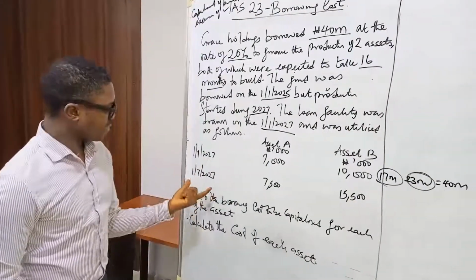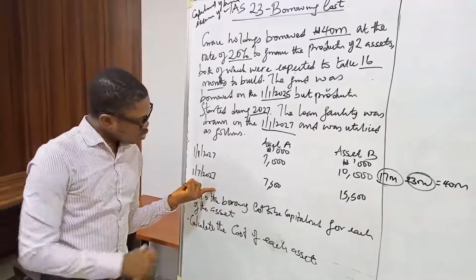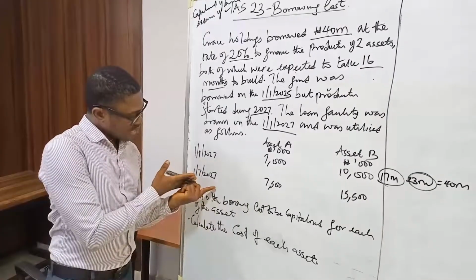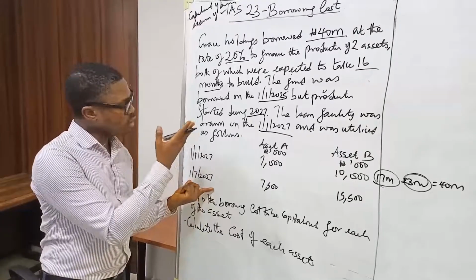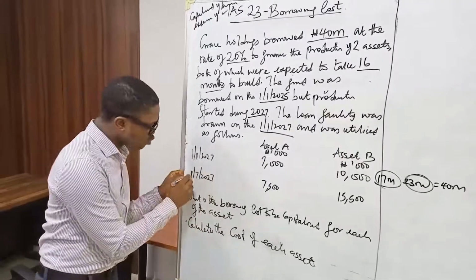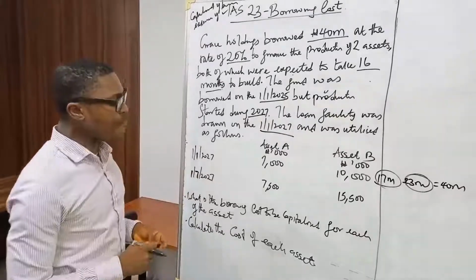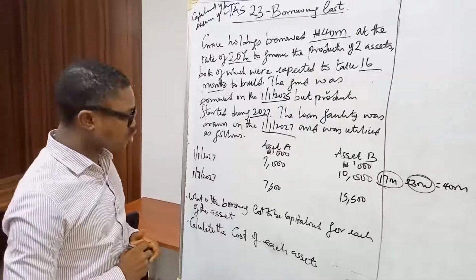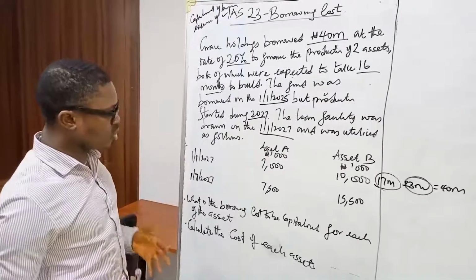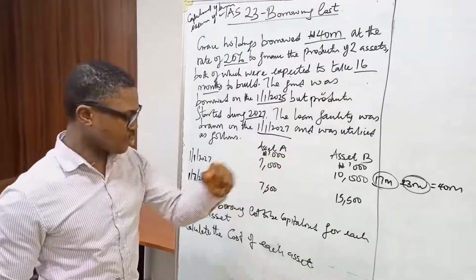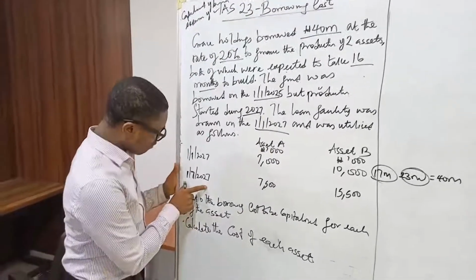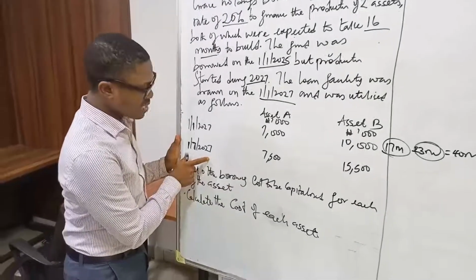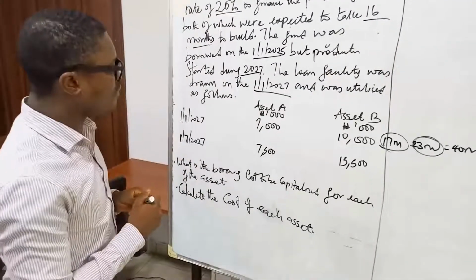Let's go again. So, the second tranche was incurred in the construction of the building on the 1st of July. That means that the capitalization of the borrowing cost attributable to the 23 million balance of the 40 million will be capitalized from 1st of July 2027 to the end of the project.